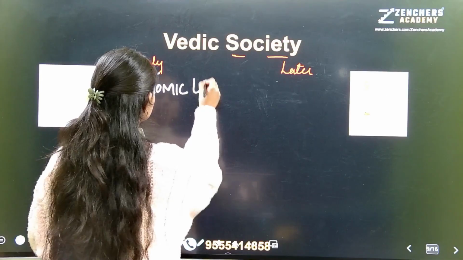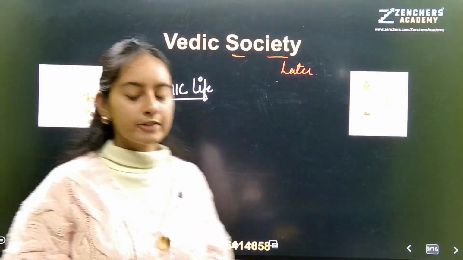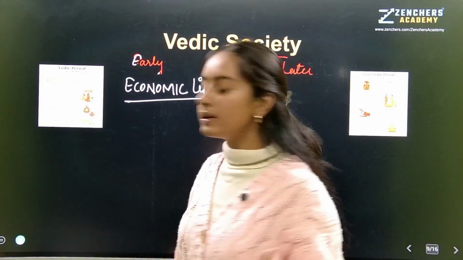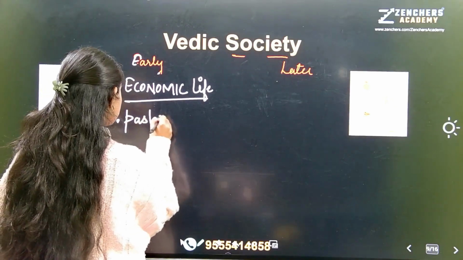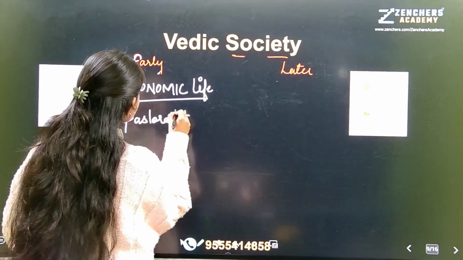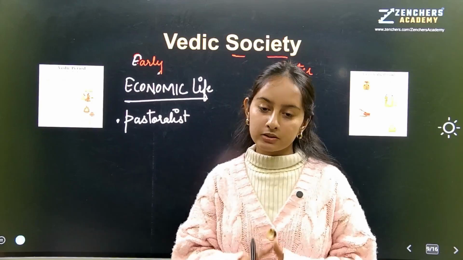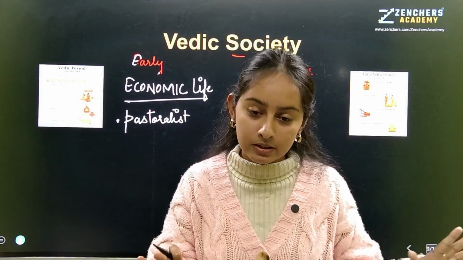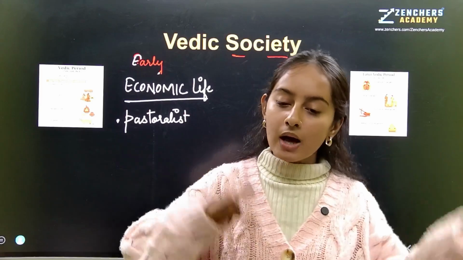What happened later is, under economic life, we are well aware of Aryans who migrated. They were semi-nomadic people, pastoral. Why do we call them pastoralist? Because of the simple reason, beta, that their whole livelihood depended upon cattle rearing. So cattle became their sole way of wealth. Okay? So we can say cow is equal to